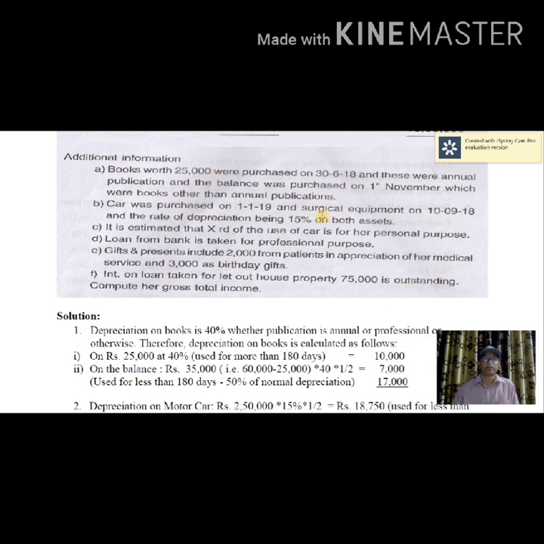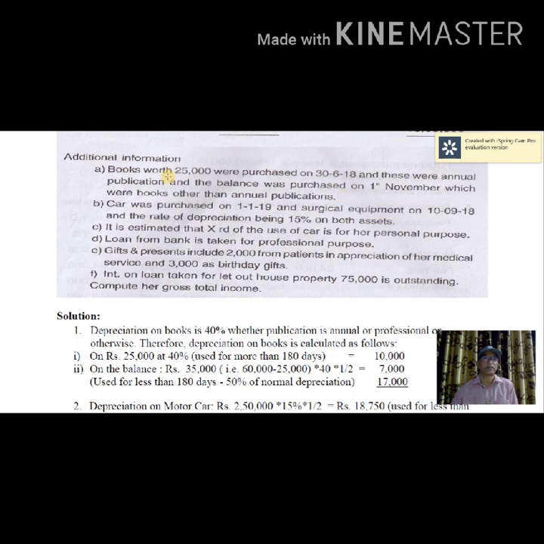So, 25,000 purchased on 30th June 2018, whereas the rest are purchased on 1st November. If you compute the number of days between this date and 31st March, that will be less than 180 days. Therefore, 50% of normal depreciation has to be considered and it should be allowed. Purchase of books is not allowed.